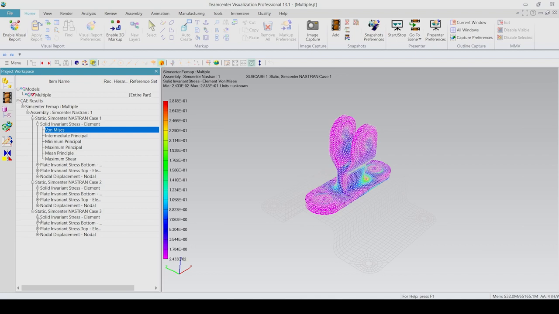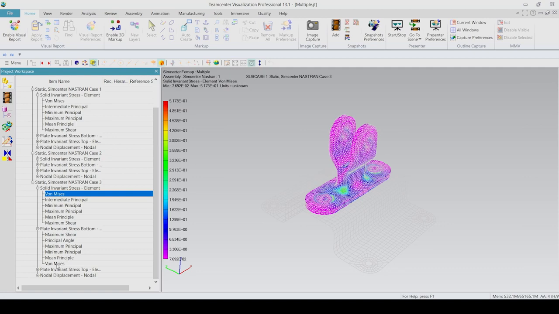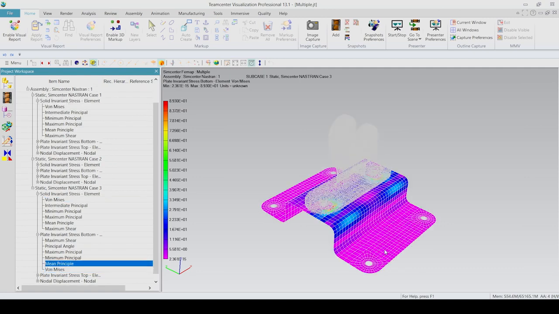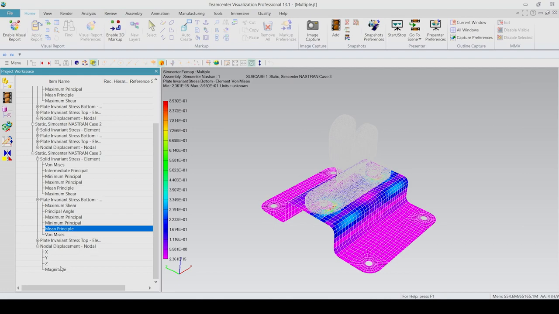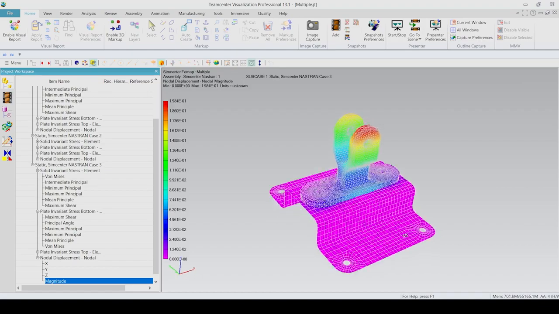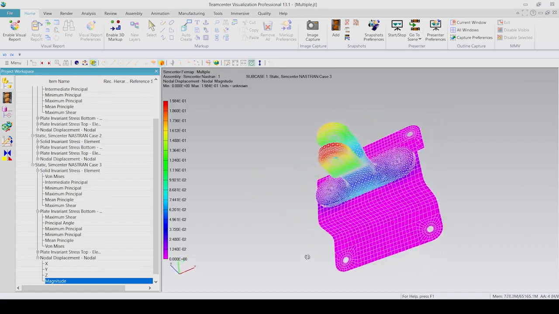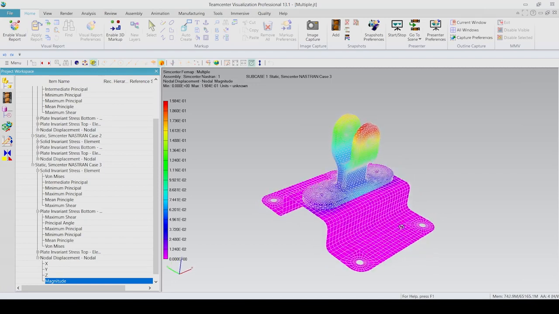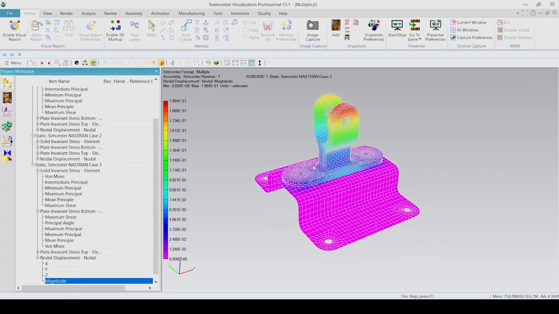So I'm actually going to come down here. Let's just take a look at solid invariant stresses. We'll take a look at maybe some von Mises plate stresses. And what I'm finally going to do is just come down here to nodal displacement, and we're just going to do an overall magnitude instead. So basically, now we can take a look at total translation on our entire body. And again, I'm doing this all without needing to use an instance of FEMAP.